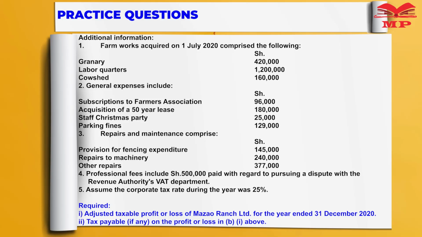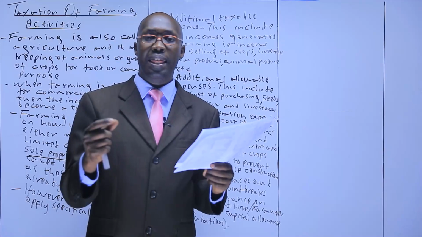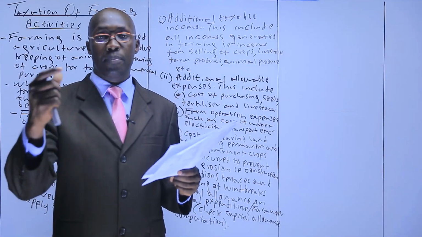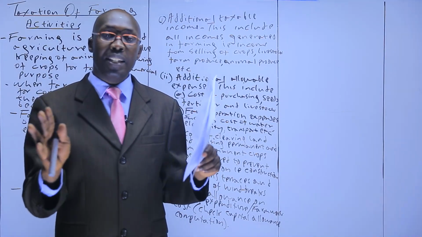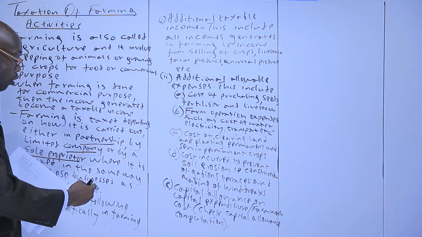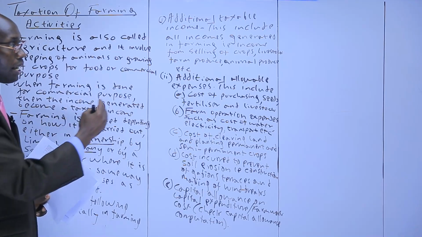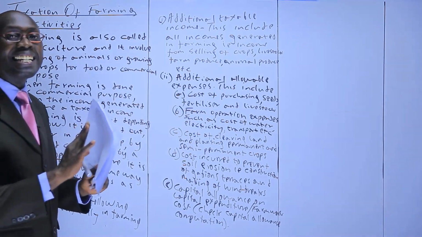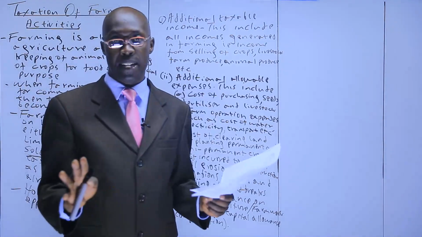Yes, it's a farming activity, although they are mixing it with processing, but the key thing is farming activity. And then the farming is done by a limited company. So whatever we have been saying about a limited company applies, with the addition of the additional taxable income we have talked about and additional allowable expense. So we treat it as normal, it's a company actually.